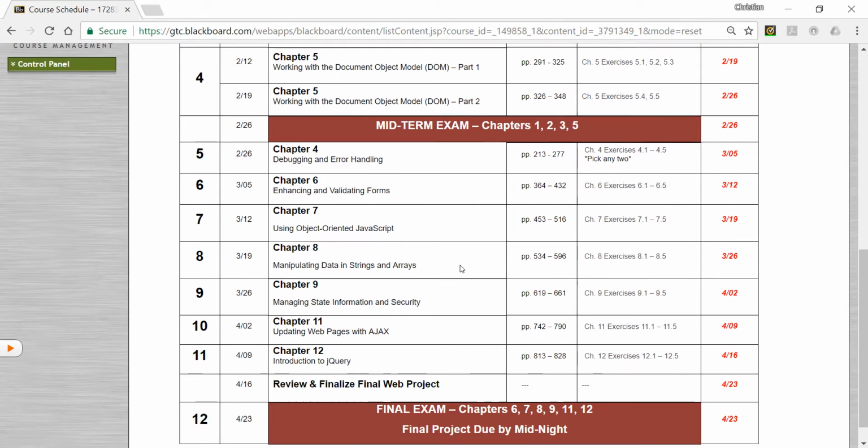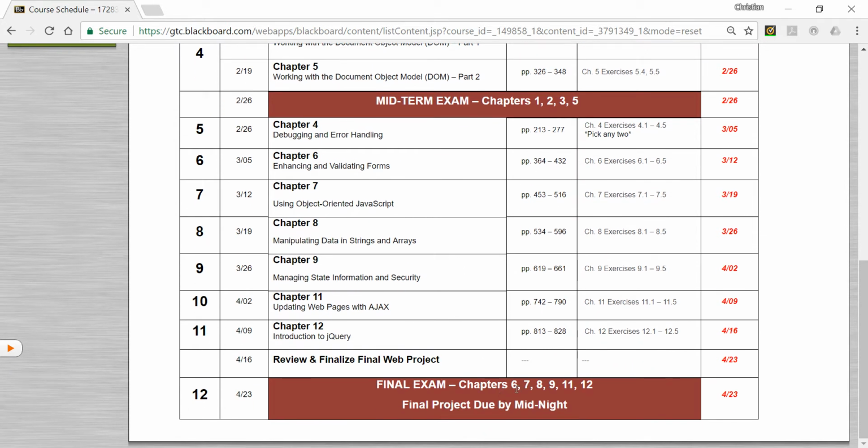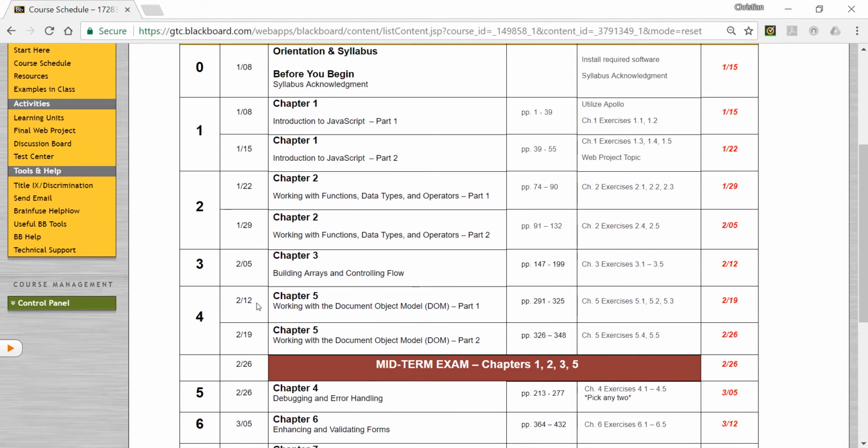As you can see in the final exam, I don't include chapter 4, and chapter 10 is not included here either. So please check this schedule. If you want to print it out, do that. Otherwise, this is a guide to help you